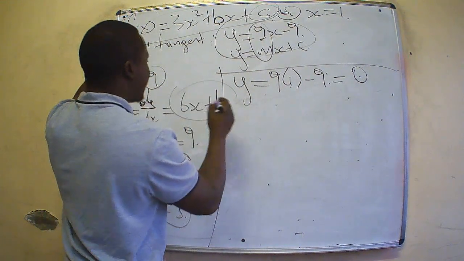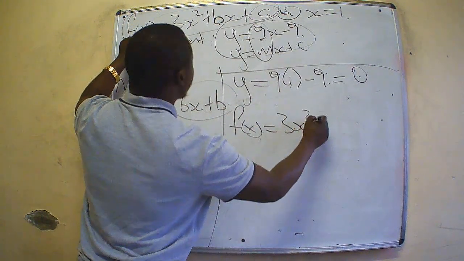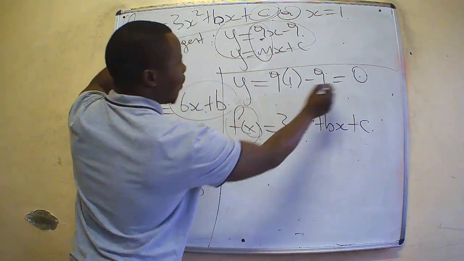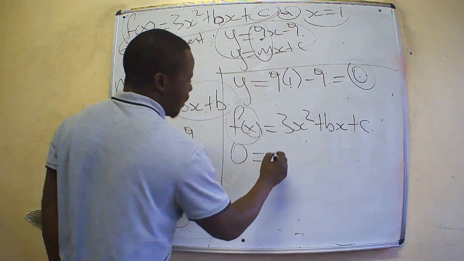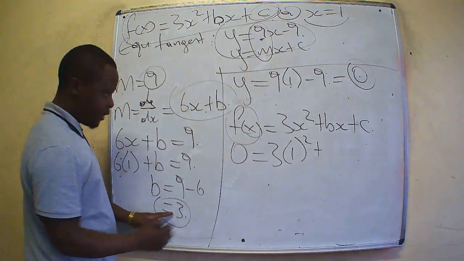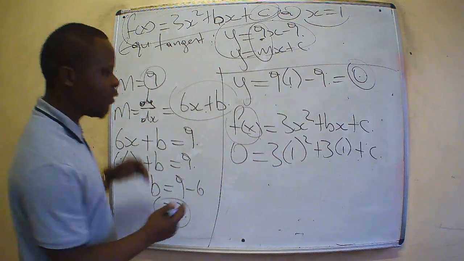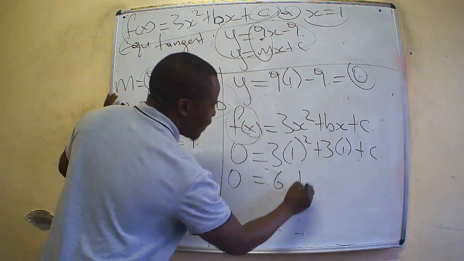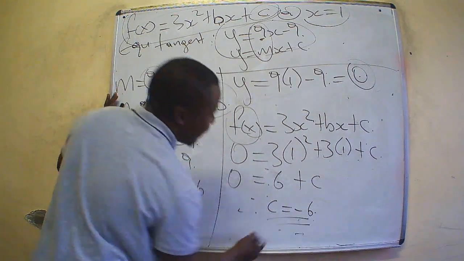So in this case, f of x is equal to 3x squared plus bx plus c. y is 0, x is 1. That means 0 is equal to 3 bracket 1 squared plus b, our b is 3, bracket 1, plus c. Which means for us to be able to find c, 0 is equal to 3 plus 3, it gives us 6 plus c. Therefore, c is equal to negative 6.